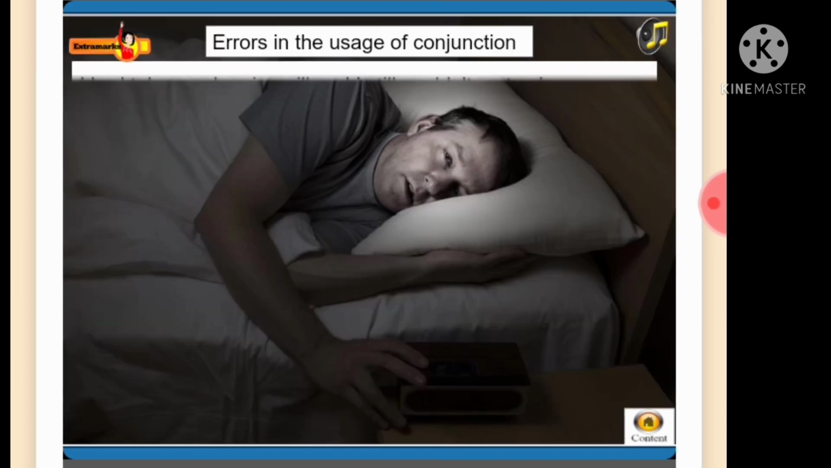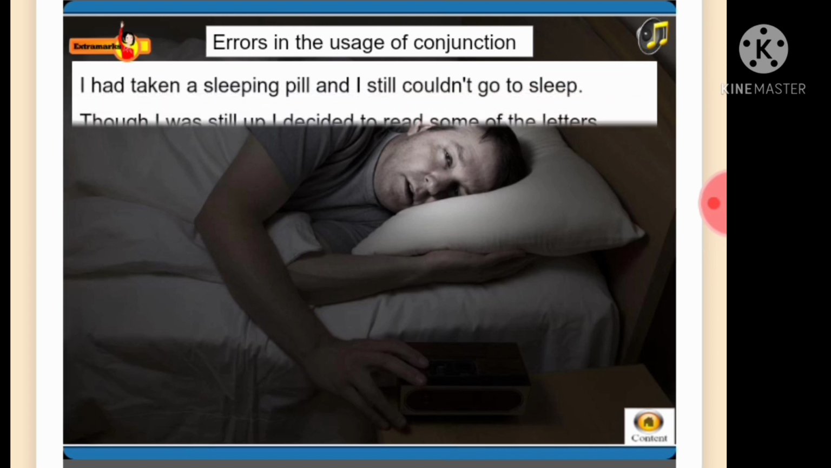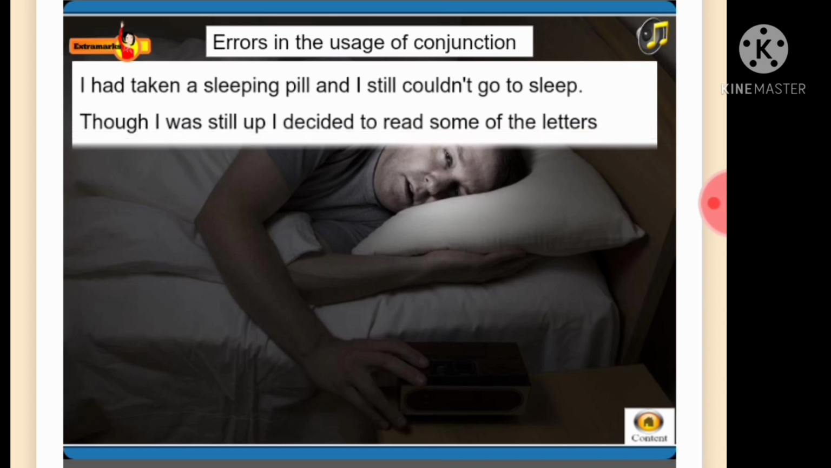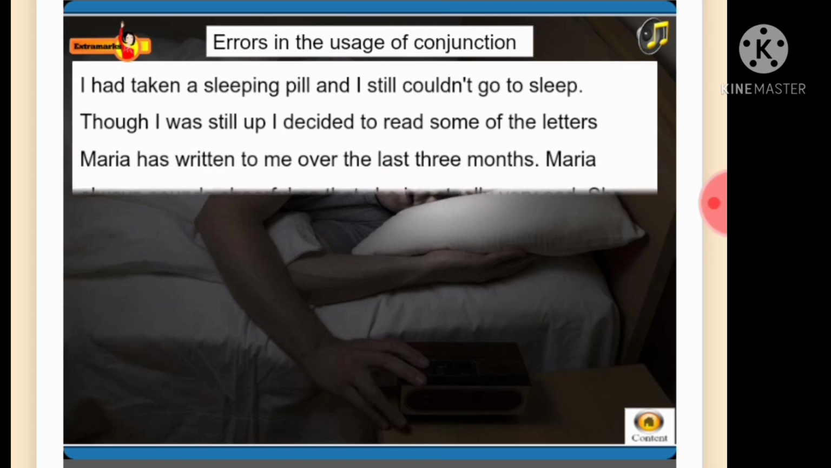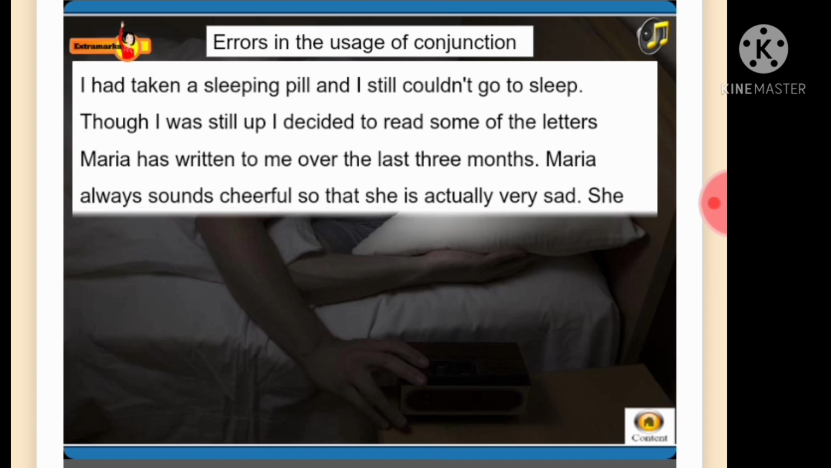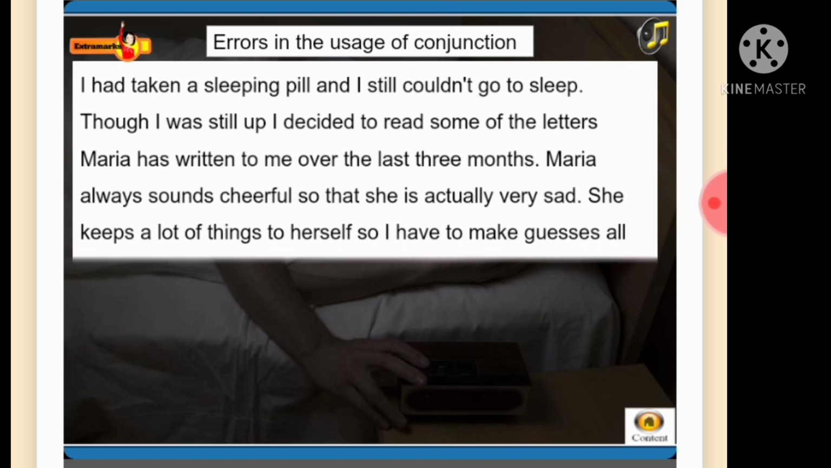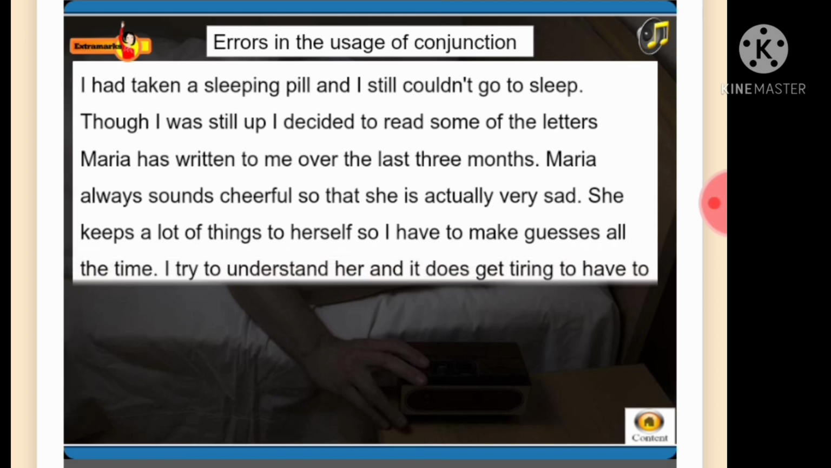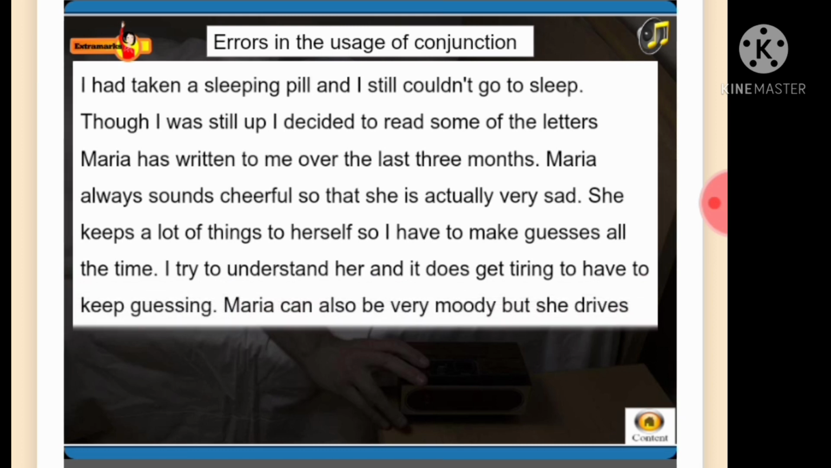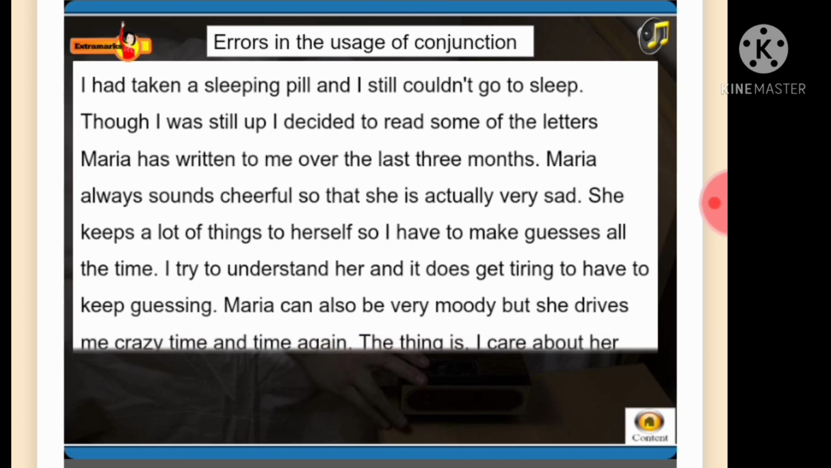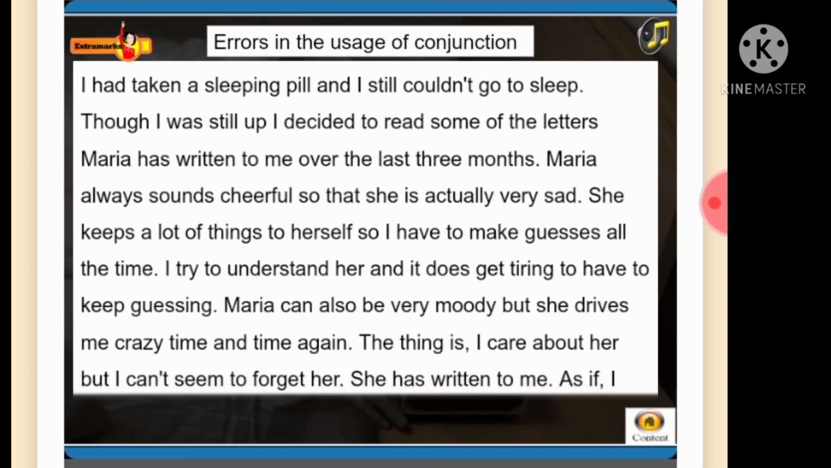Following are some sentences with errors in the usage of conjunction. I had taken a sleeping pill and I still couldn't go to sleep. Though I was still up, I decided to read some of the letters Maria has written to me over the last 3 months. Maria always sounds cheerful, so that she is actually very sad. She keeps a lot of things to herself, so I have to make guesses all the time. I try to understand her, and it does get tiring to have to keep guessing. Maria can also be very moody, but she drives me crazy time and time again. The thing is, I care about her, but I can't seem to forget her.